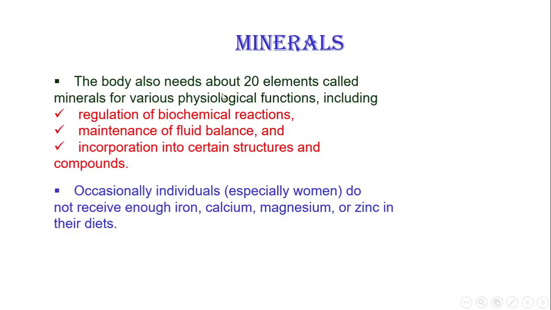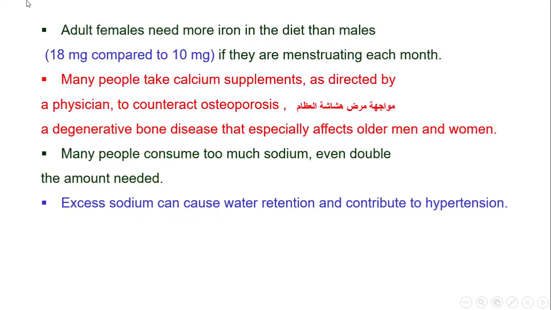Minerals. The body also needs about 20 elements called minerals for various physiological functions, including regulation of biochemical reactions, maintenance of fluid balance, and incorporation into certain structures and compounds. Occasionally, individuals, especially women, do not receive enough iron, calcium, magnesium, or zinc in their diets. Adult females need more iron in the diet than males: 18 milligrams compared to 10 milligrams,